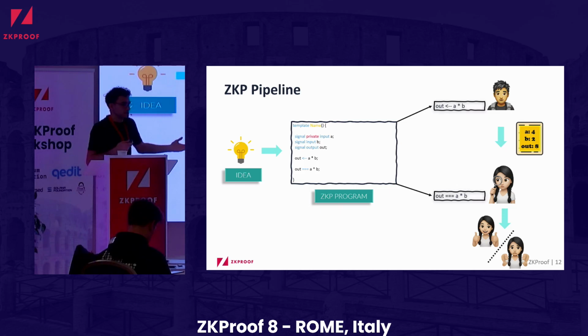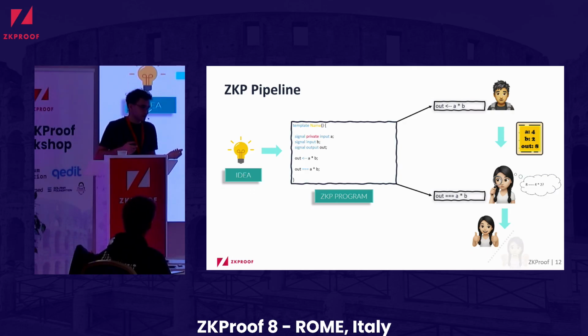And now the verifier will check, okay, do these values actually come from a correct execution of the program, or are these just invalid fake values? So in this case, the verifier will check, is 4 times 2 equal to 8? And that's the case here, so the verifier is happy. So this is more or less how the whole pipeline of zero-knowledge proof applications works on this level, like the programming model.